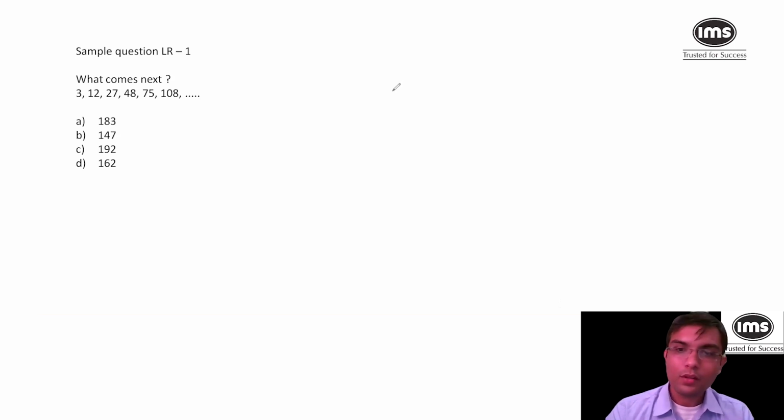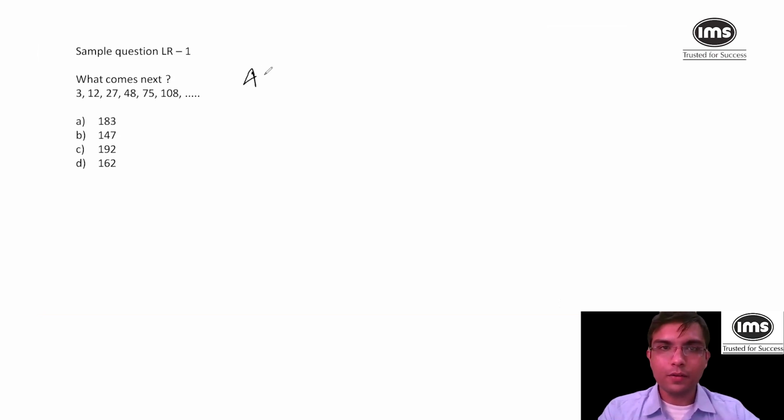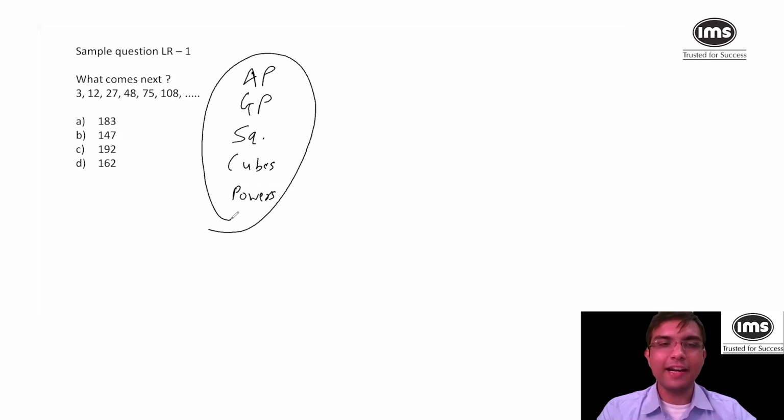Okay, fine. Could you type the pattern that you follow? So it's AP, GP, squares, cubes, powers. This is the basic thing that I see. And then special numbers. What are special numbers? It includes prime numbers.